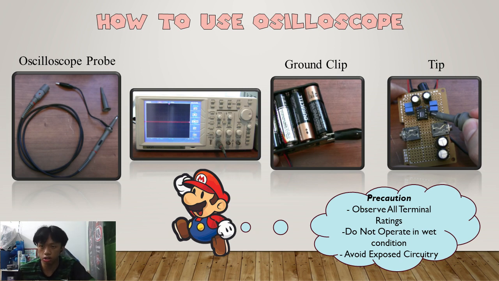For precautions, there are a lot of precautions while using the oscilloscope, but I'm just going to explain 3 of them, and one of them is observe all terminal ratings. To avoid fire or shock hazard, observe all ratings and markings on the product. The second is do not operate in wet conditions. Operating in wet conditions might lead to electric shocks or damage to equipment.